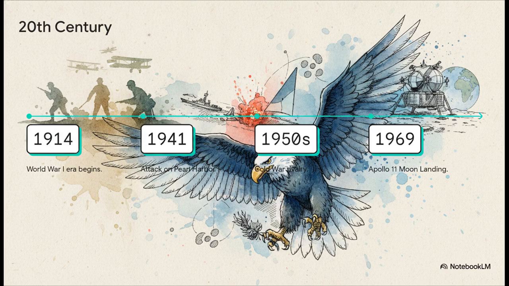All this domestic industrial might really propelled the United States onto the world stage. The nation emerged as a major global power, playing decisive roles in World War I, which began in 1914. Then, following the attack on Pearl Harbor in 1941, the U.S. entered World War II, helping secure an Allied victory that fundamentally drew the borders of our modern world.